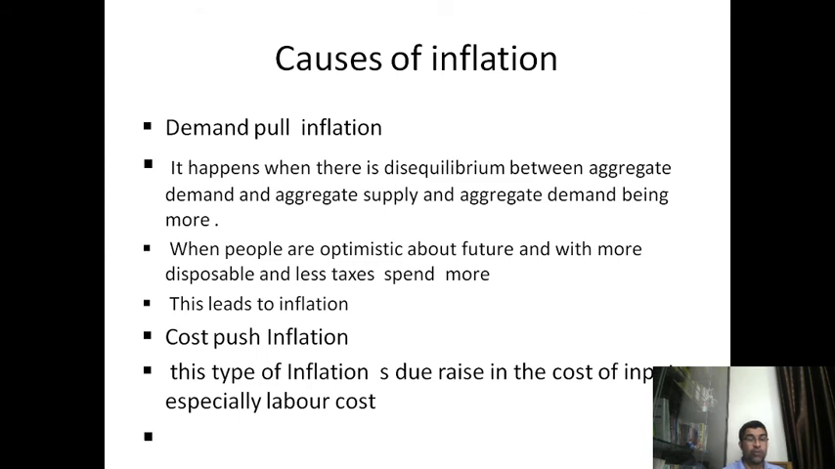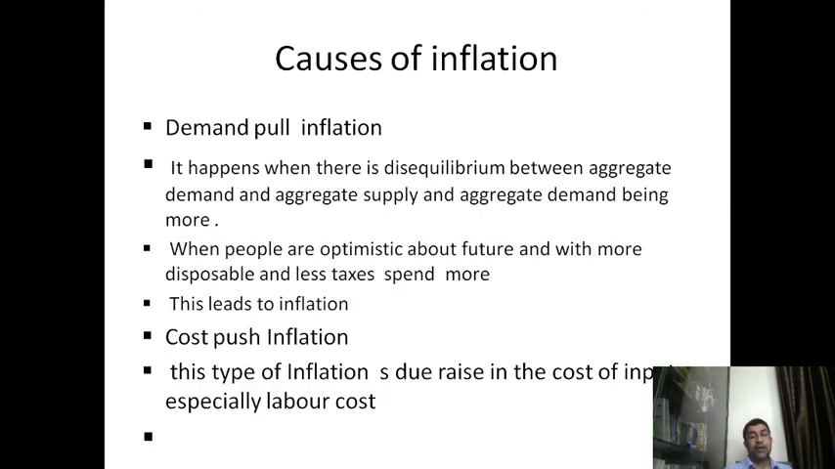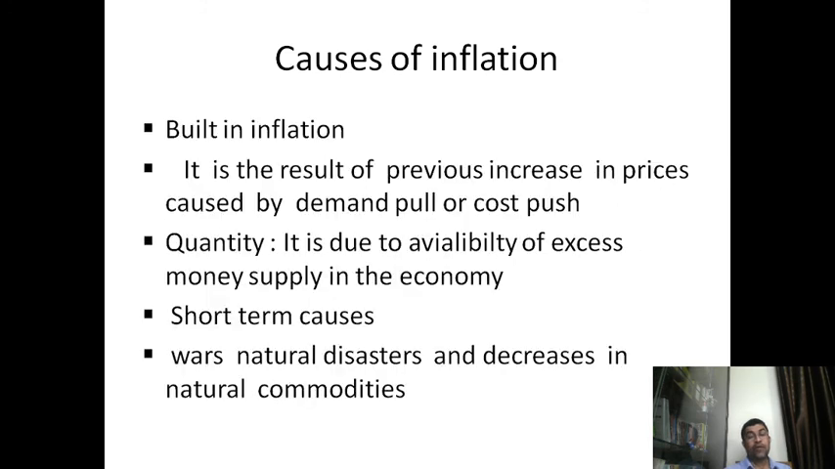The second one is cost push inflation. This is from the push of rising input prices, especially labor cost. Due to the labor cost increase, everybody will try to demand more. The laborers demand more, so input cost will increase and everything will become costlier. Because of that, inflation happens. That is cost push inflation.